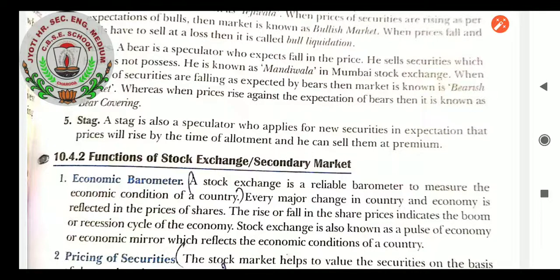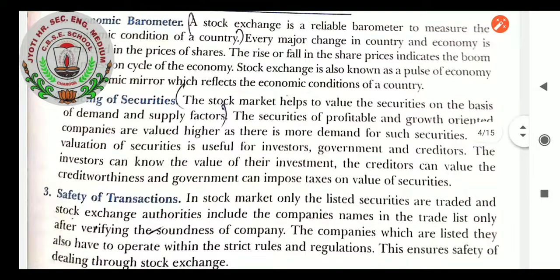Pricing of securities: the stock market helps to value the securities on the basis of demand and supply factors. The securities of profitable and growth-oriented companies are valued higher as there is more demand for such securities. The valuation of securities is useful for investors, government and creditors. The investors can know the value of their investment, the creditors can assess creditworthiness, and the government can impose tax on the value of securities. So that is pricing of securities, students. The stock market helps us to value the securities on the basis of demand and supply factors, so it helps us to mark the value of the stocks.